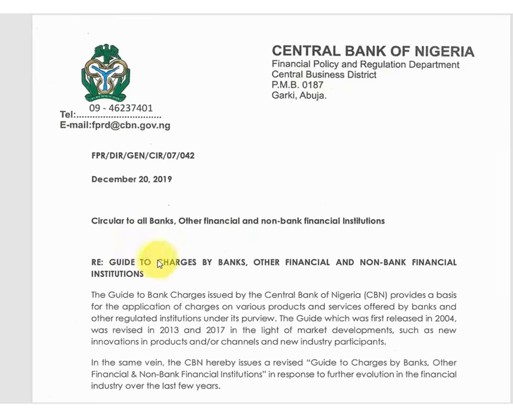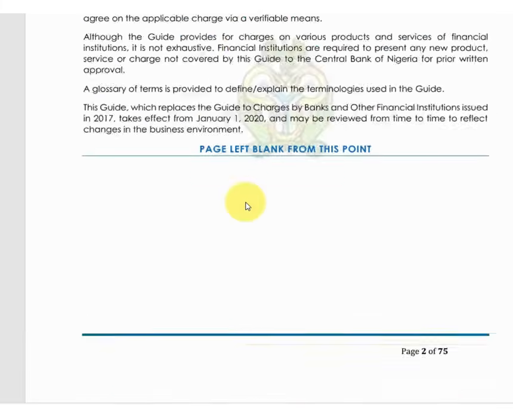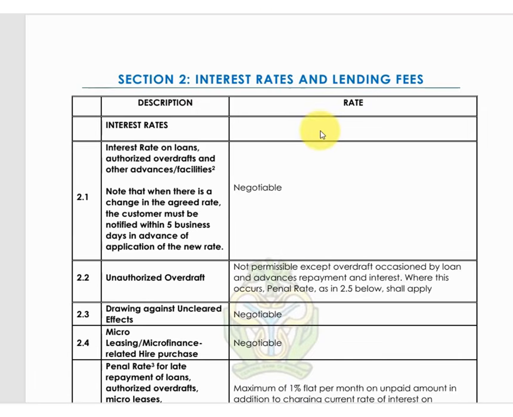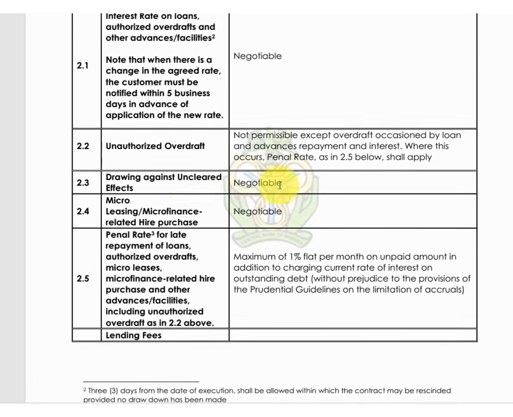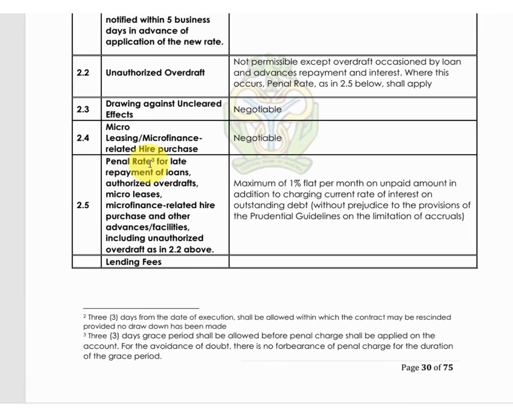You see it yourself. So, guide to charges by banks, other financial and non-financial institutions, and we will explore it together. There are many things you can check here, all the information, but I don't want to talk about everything now. So let me go to the one that is very important to us, which is penal rates. That is overdue interest, it's also called penal rate.